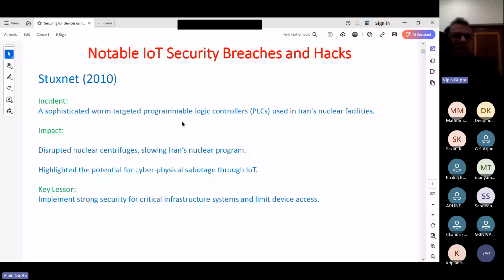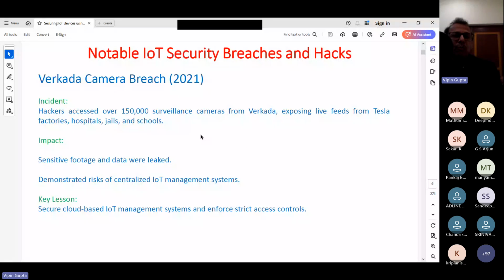Then this was another, the Verkada camera breach. In this, what happened? Hackers accessed more than 1.5 lakh surveillance cameras from this company. And basically, this was a cloud-based company. That means they were controlling all these cameras through their centralized cloud solutions. But when the hacker was able to hack in, what happened in this case? The company, although using the cloud, themselves were using these cameras, and in that case, they did not change the default passwords. That means so much negligence was there.